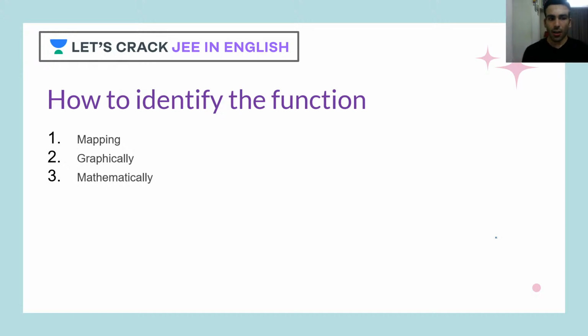Now comes the mathematical part. That is the tricky part, because sometimes we are not able to draw every single function's graph. We can only draw graphs of functions that are very close to standard functions, using the methods we study. If not, then we have to use this mathematical approach.